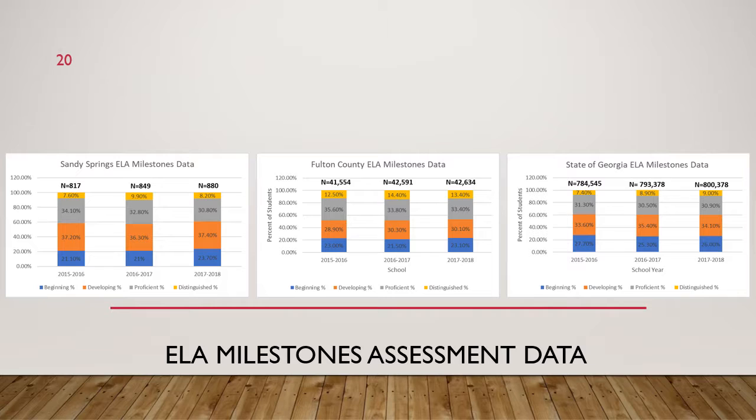And how can we do that? So continue to think about that. You'll see in 2018, we did have the largest number that we've had in the last 2 years of students in that orange and blue, in that beginning and developing, with fewer students falling in proficient and distinguished.